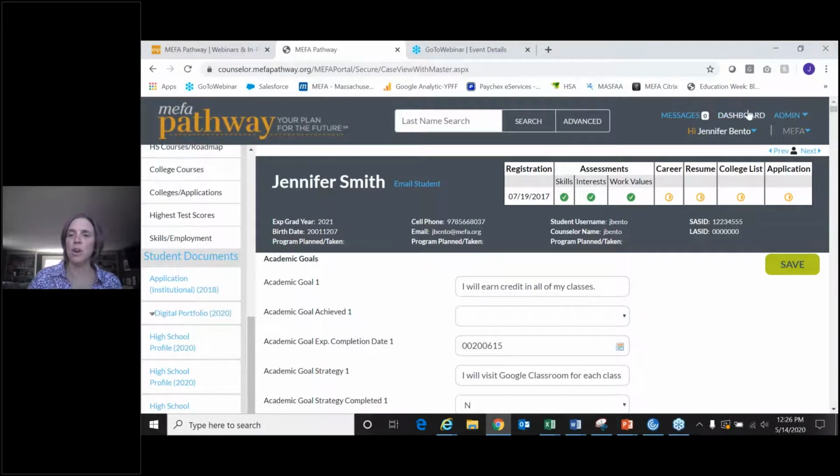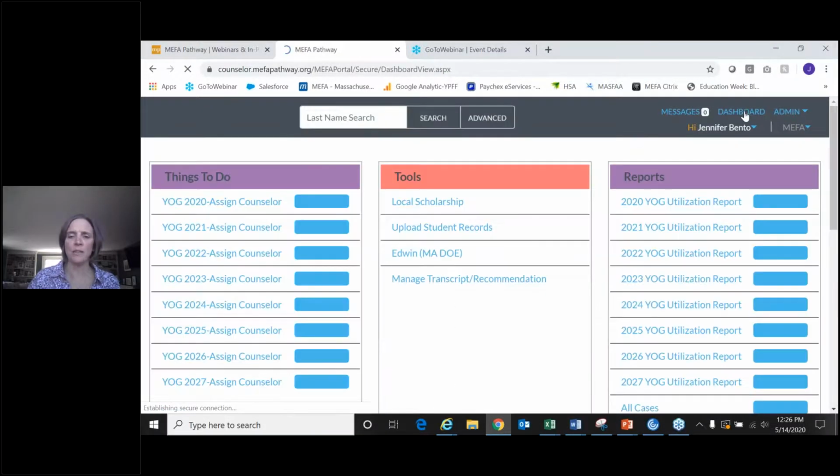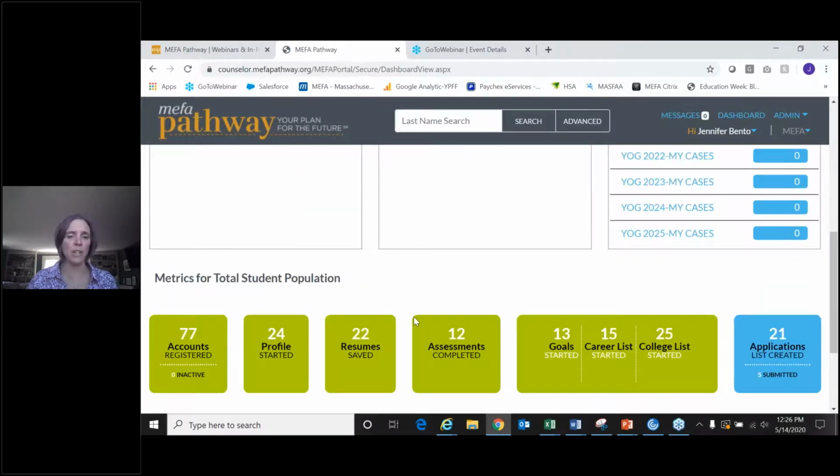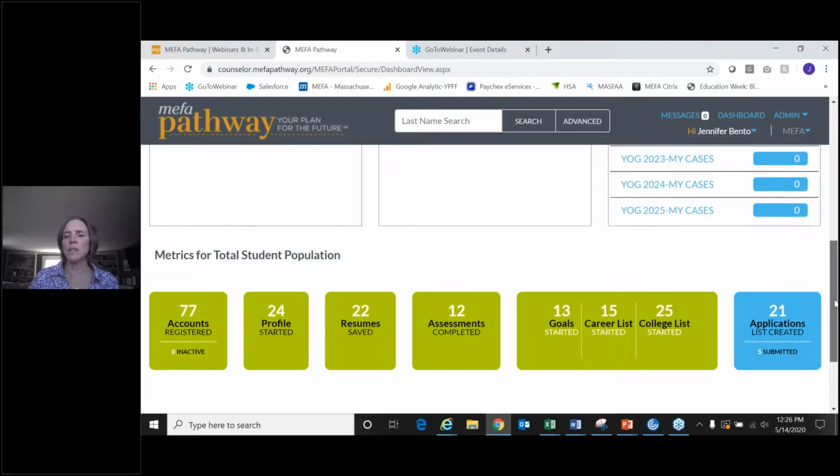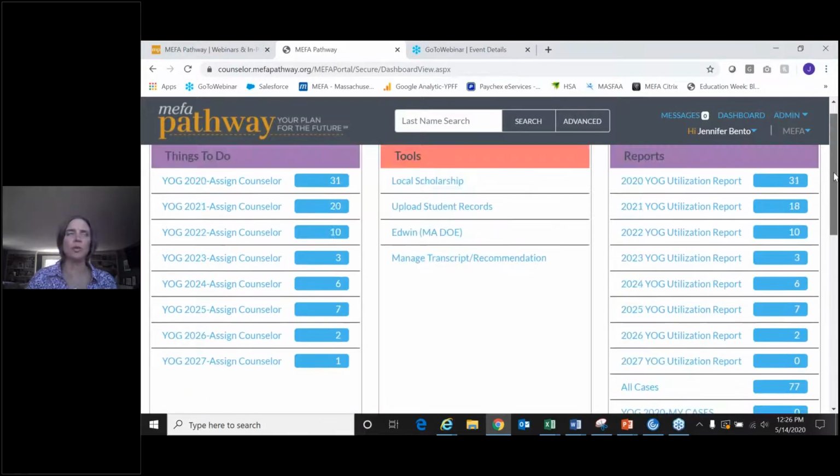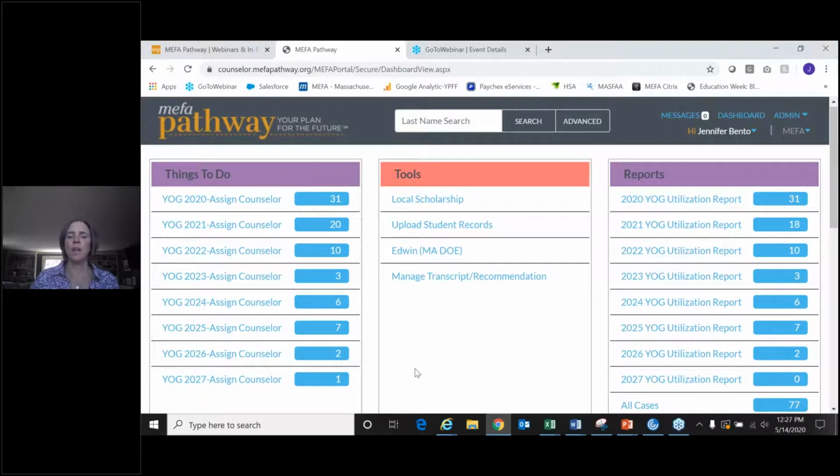So if you go to this dashboard and you're saying, okay, when these metrics appear at the top here, this looks great, but I want to see the career category of students and the goals and strategies, we can create any sort of customized report for you and just drop it right here on your dashboard. So that's something to consider when you're thinking about what you want to see on a student.